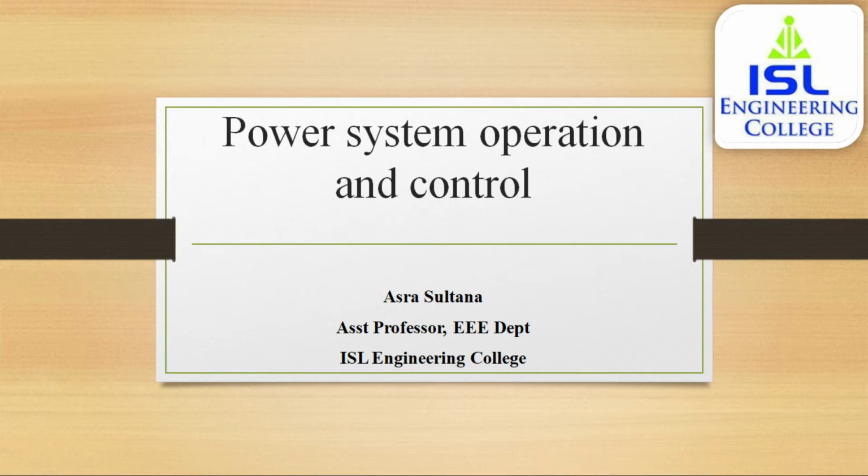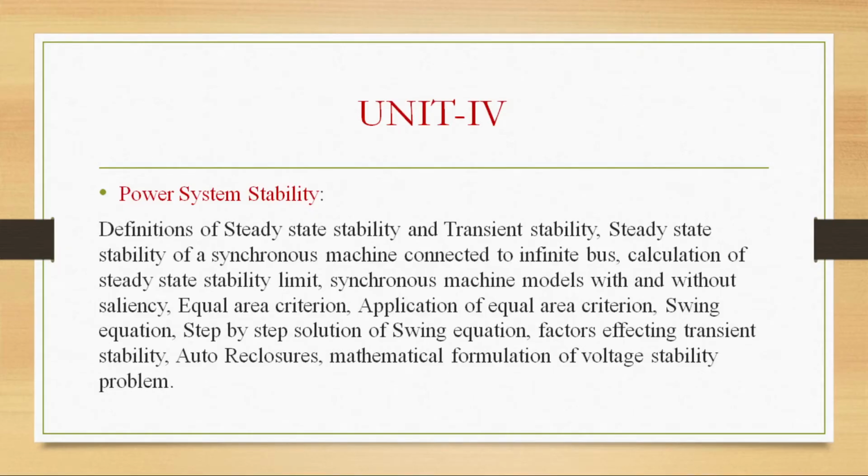Today I am going to continue with yesterday's topic, that is the swing equation. In the previous class we started the fourth unit, that is power system stability. Various definitions of steady state stability, transient and dynamic stability we have seen. In the fourth unit we are going to see about the different types of stability and steady state stability